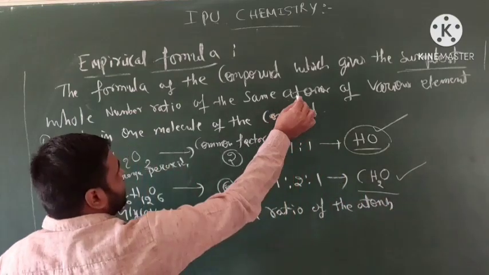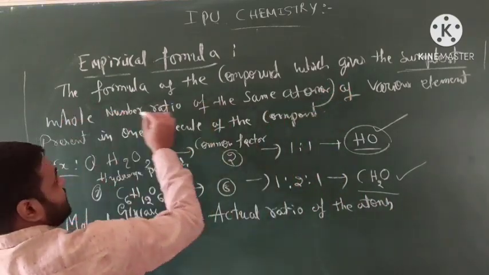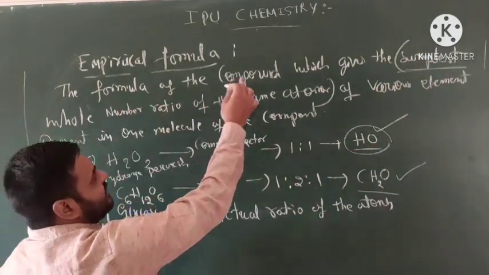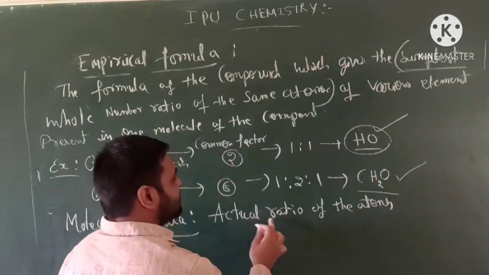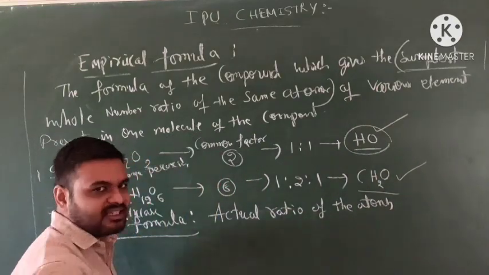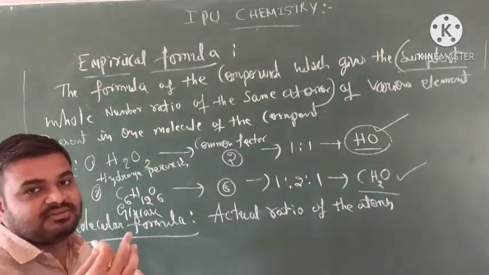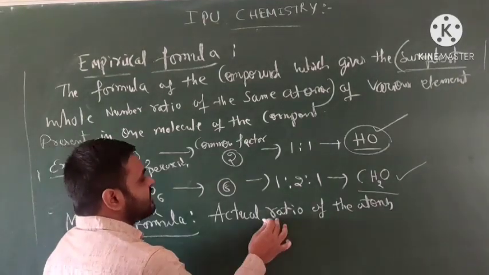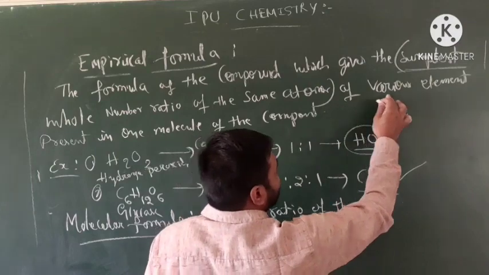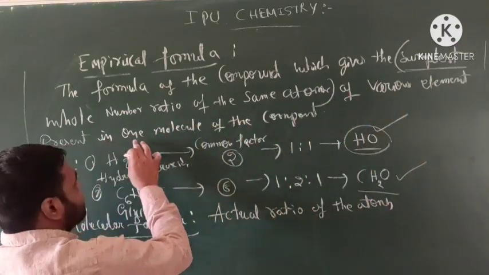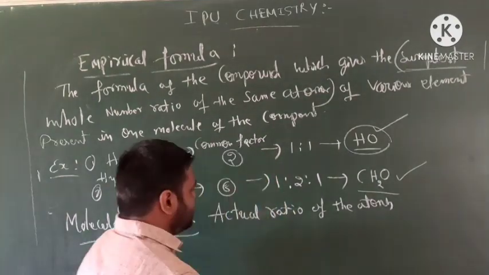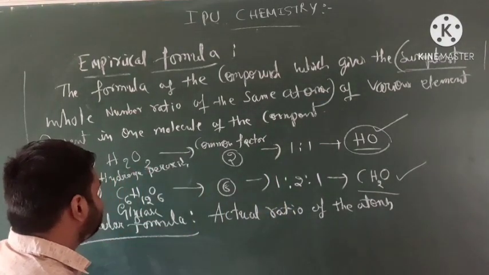Okay, students? The formula of a compound which gives the actual ratio of the atoms of various elements present in one molecule of a compound. Clear? So, take the example.